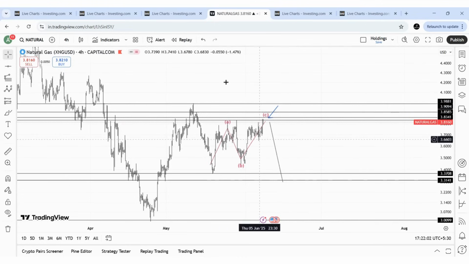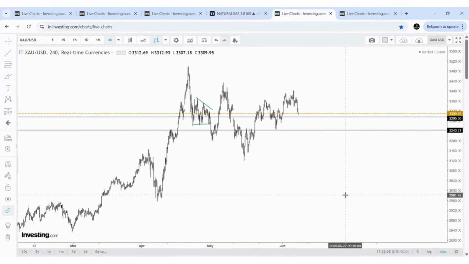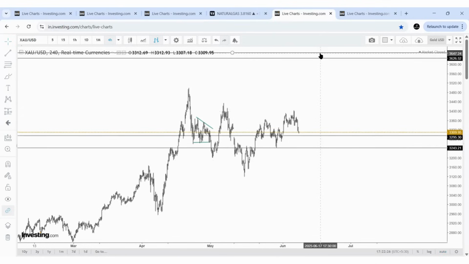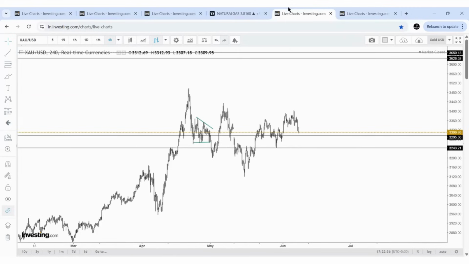This is the update on natural gas, and now gold and silver. See here also, we expected a consolidation phase. I think the consolidation ended here and it started its uptrend, because there's a chance of unfinished levels in gold, as silver still has potential to move higher. So if silver moves, gold also can move.